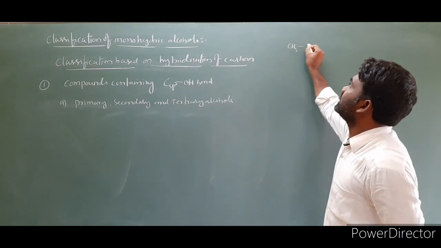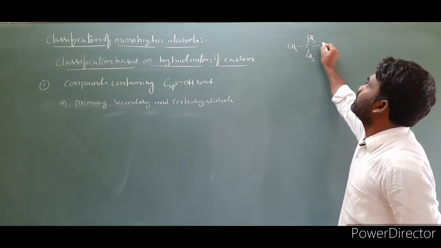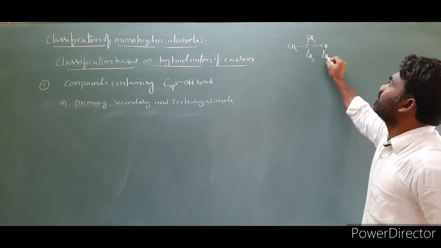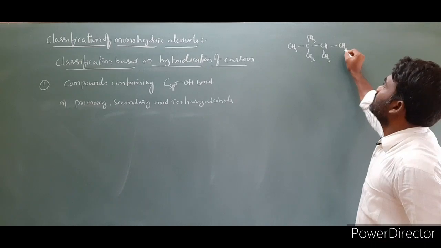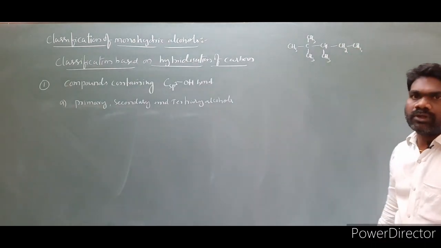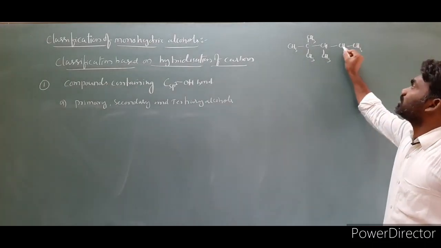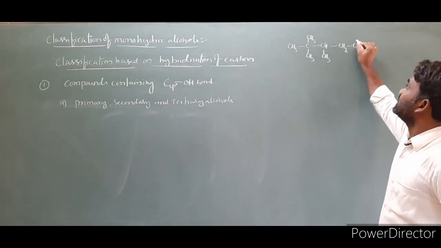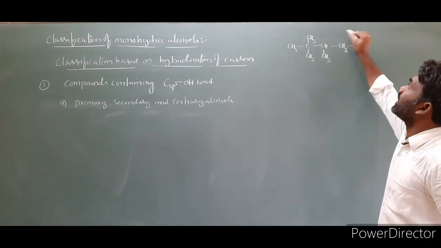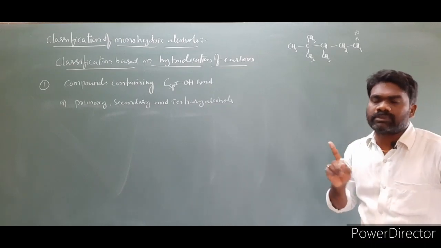So I'm taking the molecule CH3, CH3, CH3, CH, CH3, CH2, CH3. This is the molecule I took. We will identify what types of carbons are present. This carbon is attached to only one carbon directly. This first carbon is a primary carbon. A carbon attached to only one carbon directly is a primary carbon.